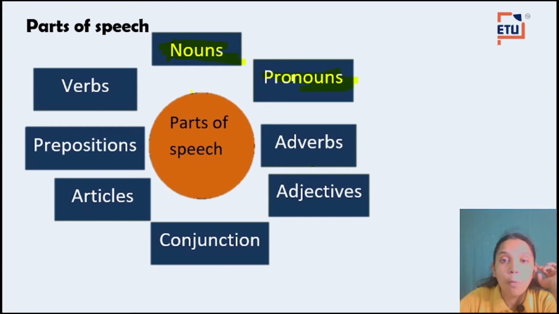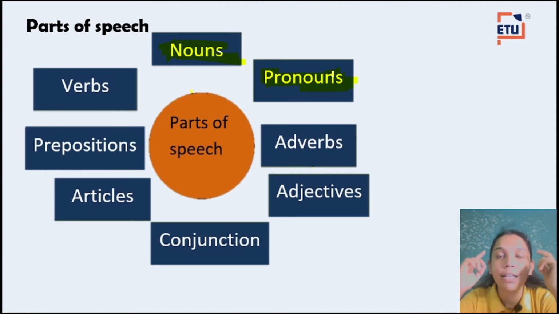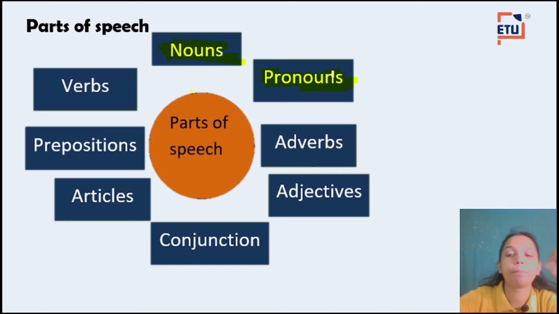Pronoun is a word that we use in place of a noun. You have to remember these small descriptions. While we study all these topics, you will understand every bit of it. So what is pronoun? Pronoun is the word that we use instead of a noun.